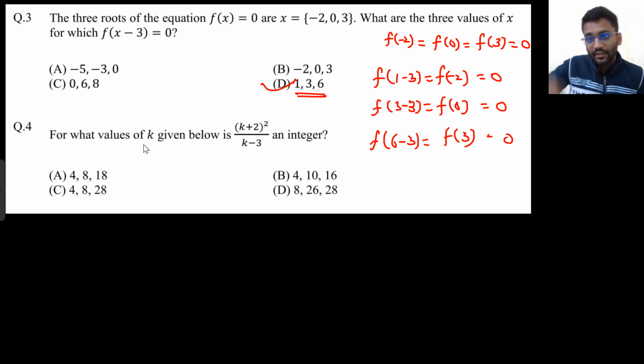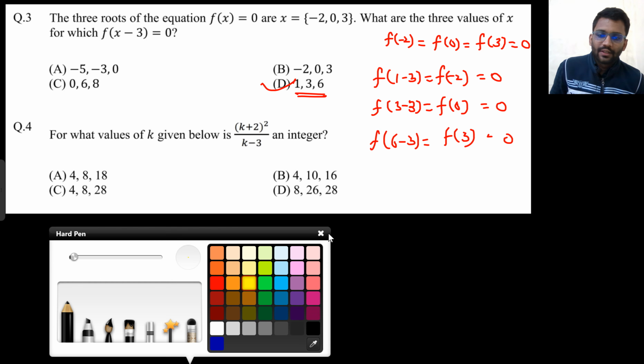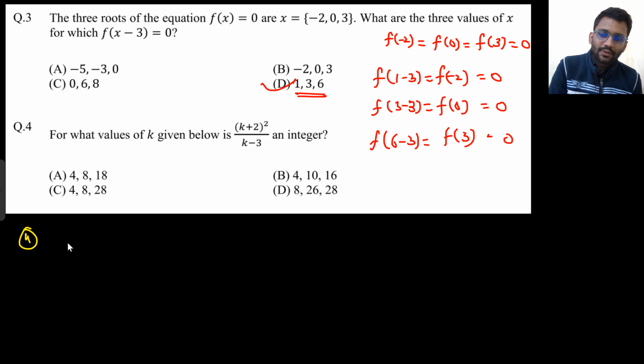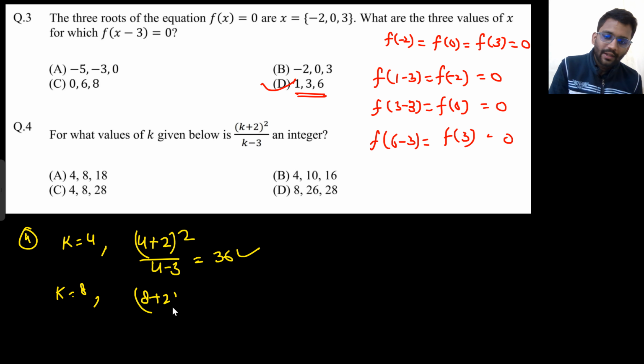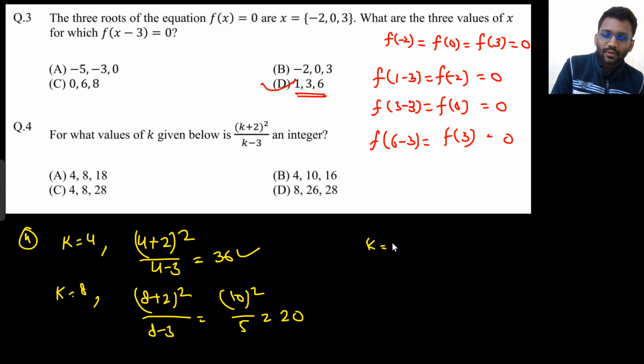For what values of k given below is this one an integer? Okay. So you put all these values 4, 8, 18, 28, 26, 16 and see if these are coming integers. So I already know the answer, so I will put the option C only. Okay. So let's put the value of k equals to 4. So if you put k equals to 4, it will become 4 plus 2 whole square upon 4 minus 3, 36. That is an integer. Put k equals to 8. 8 plus 2, 10 whole square divided by 8 minus 3. 8 minus 3 is 5. 10 whole square by 5. 100 by 5, 20.